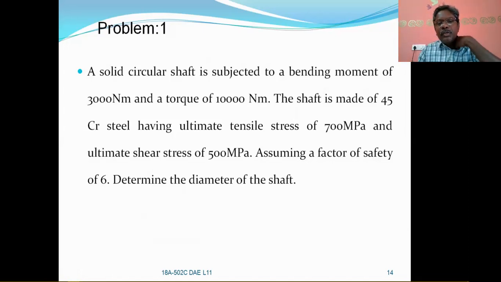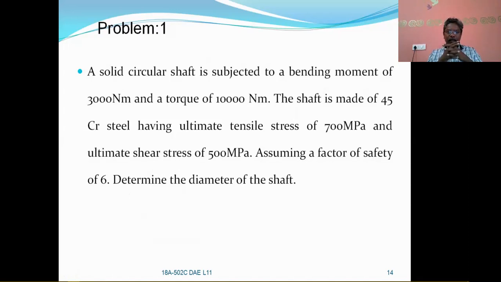Also assuming a factor of safety of 6, determine the diameter of the shaft. So the given data is the solid circular shaft, the bending moment, the torque, the ultimate tensile stress, the ultimate shear stress, and the factor of safety.